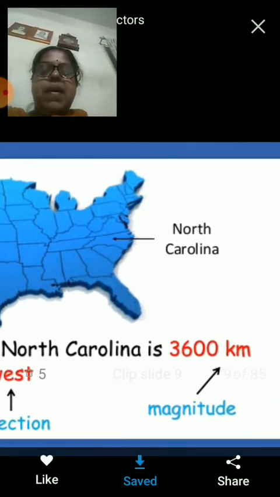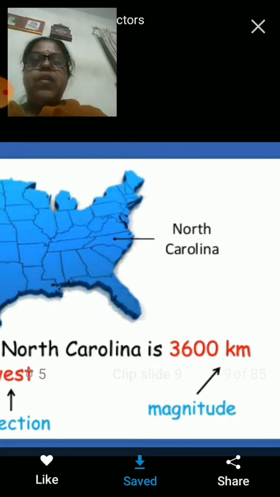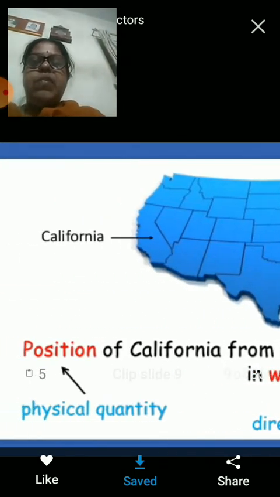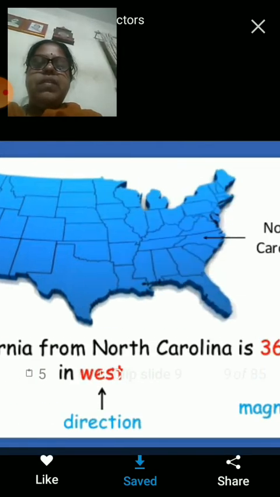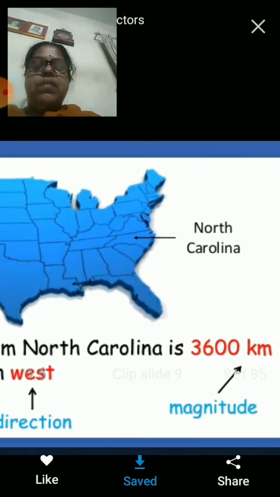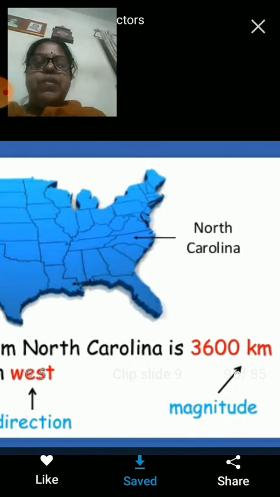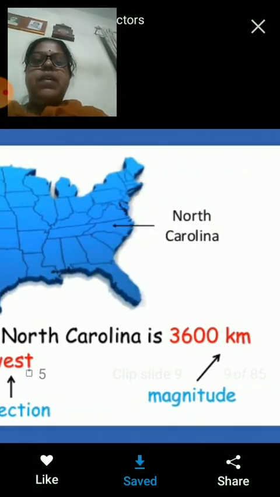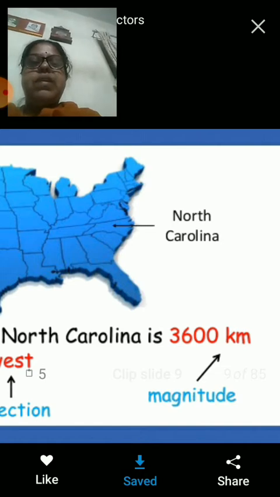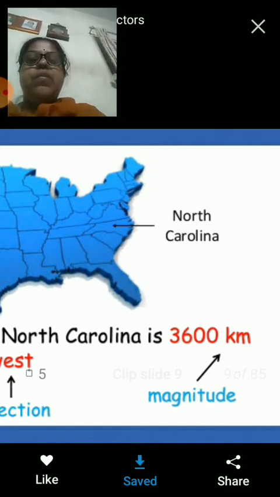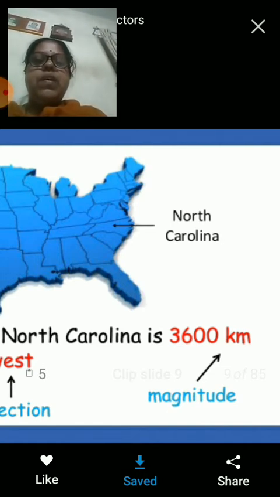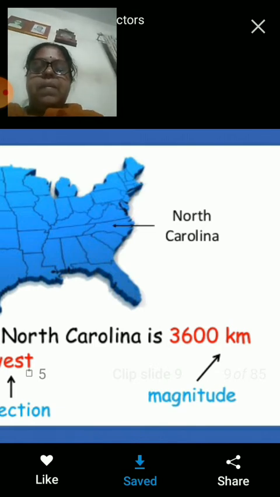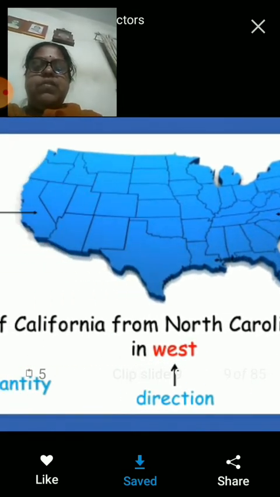If I measure the magnitude, the distance between North Carolina and California is 3,600 kilometers. So this describes the magnitude, but that doesn't give you the complete idea about the position of California from North Carolina, whether California is towards the east of North Carolina, or towards north, or towards south, or towards west. But if you just look at this picture, it is towards its west.